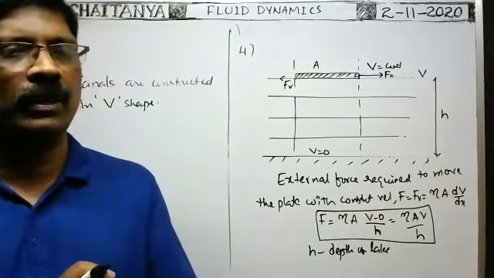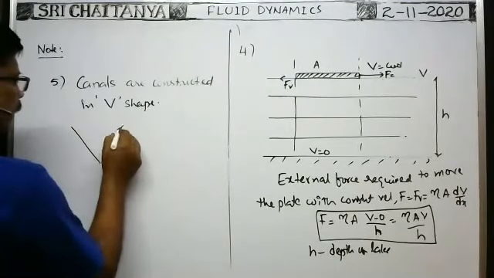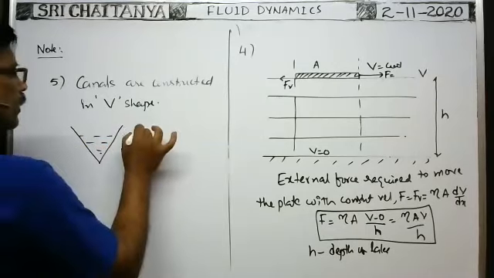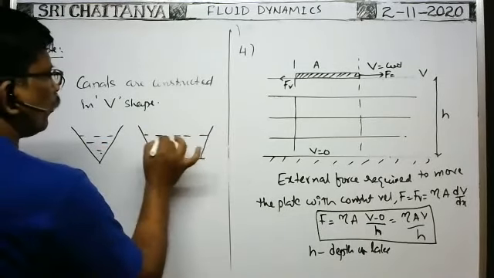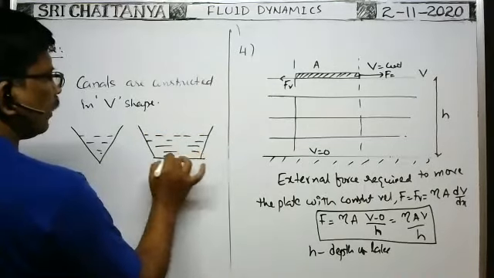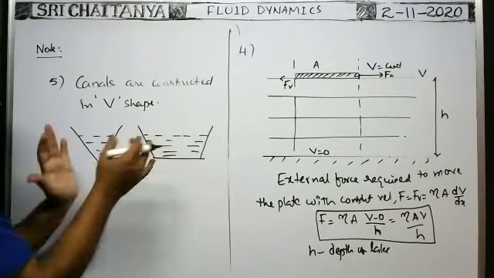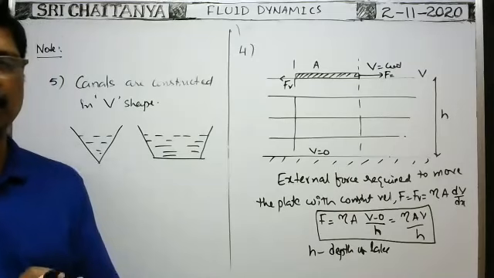Canals are constructed in V shape. I think you have seen the canals are constructed like this. Of course, water is flowing in V shape like this, or canals are constructed like this. Am I right? What is the reason why canals are constructed in V shape?